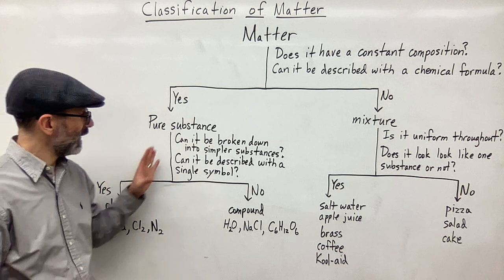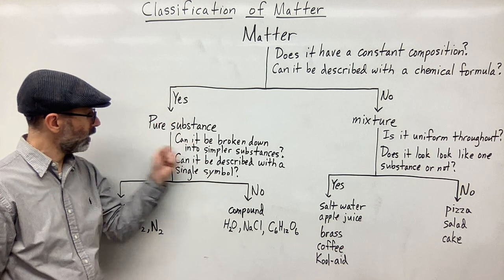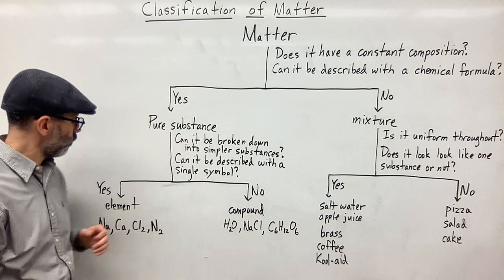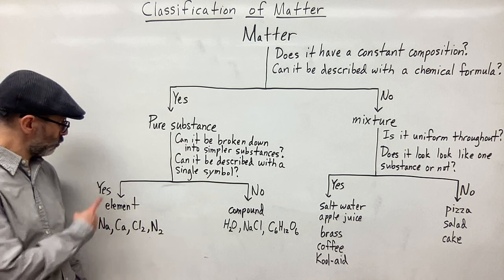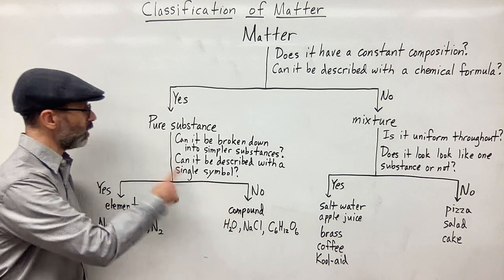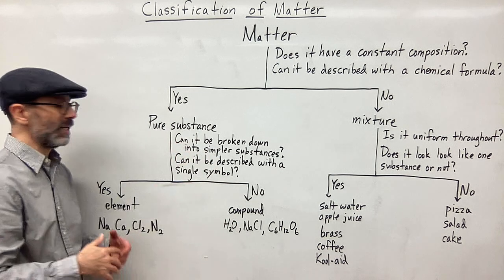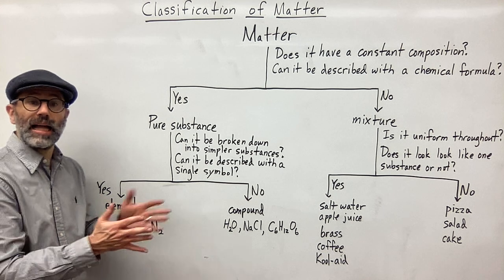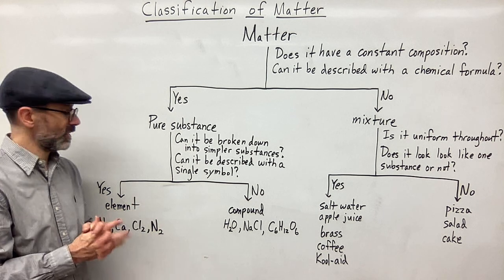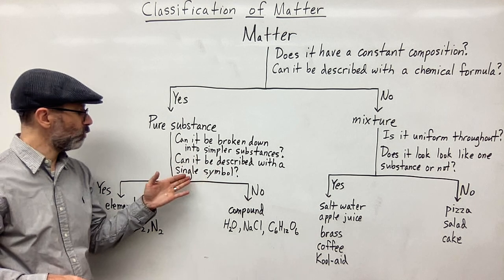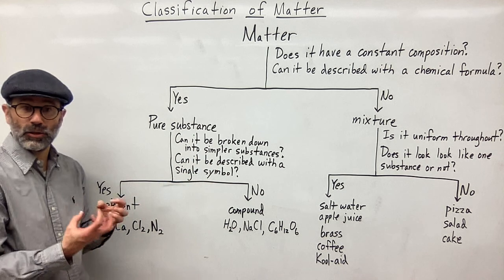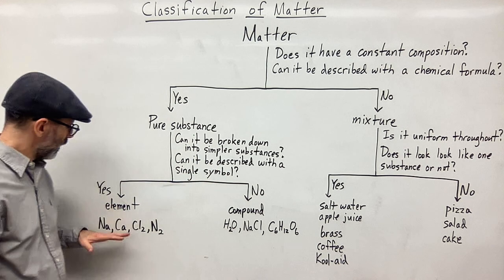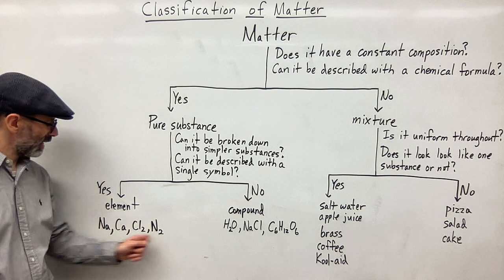Now, the next question you want to ask yourself for the pure substances, in order to divide this into element versus compound: can it be broken down into simpler substances? Can you break it down into elements, basically, is what it's asking. Or can it be described with a single symbol, like an elemental symbol? If yes, then it is an element.